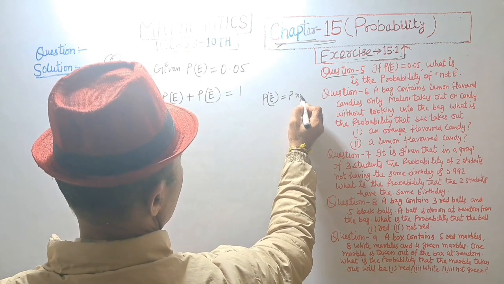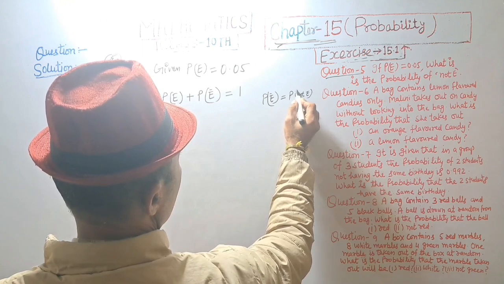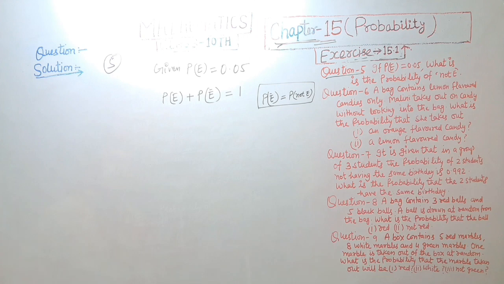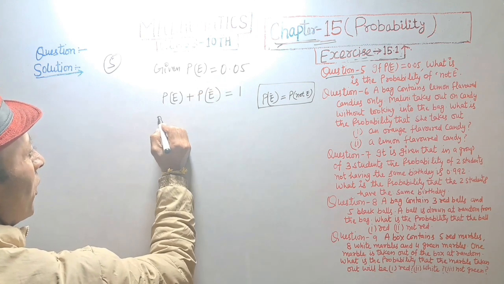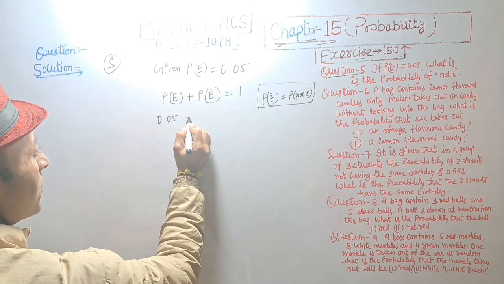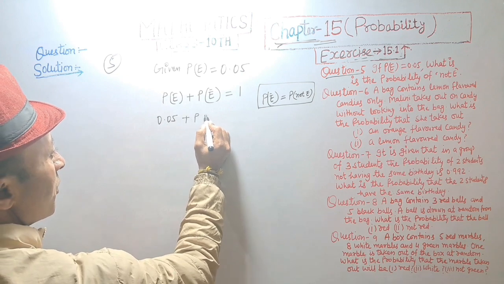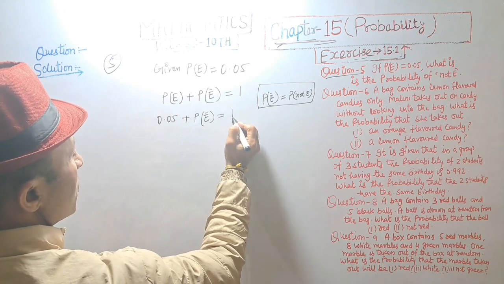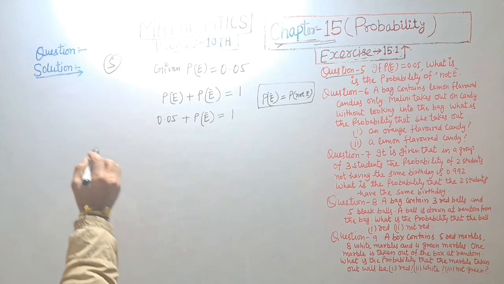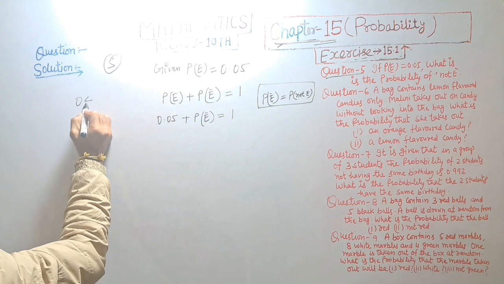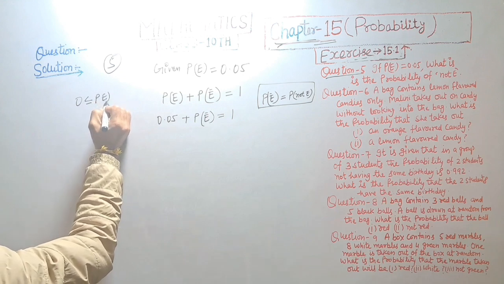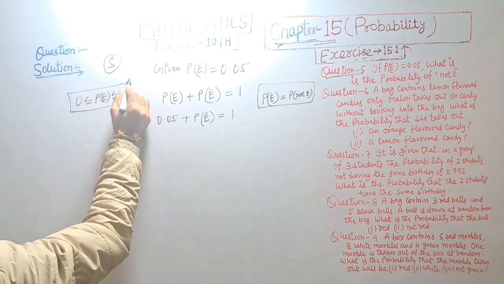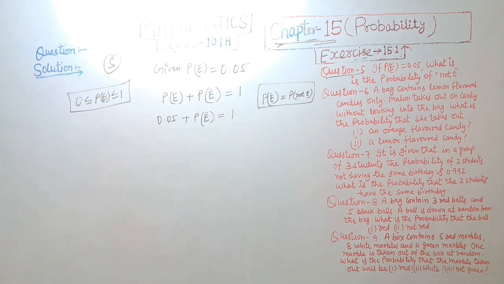Given probability of E is 0.05 plus probability of E dash, that is probability of not E, is equal to 1. Probability lies between 0 and 1, that is 0 is less than or equal to probability of event E is less than or equal to 1.